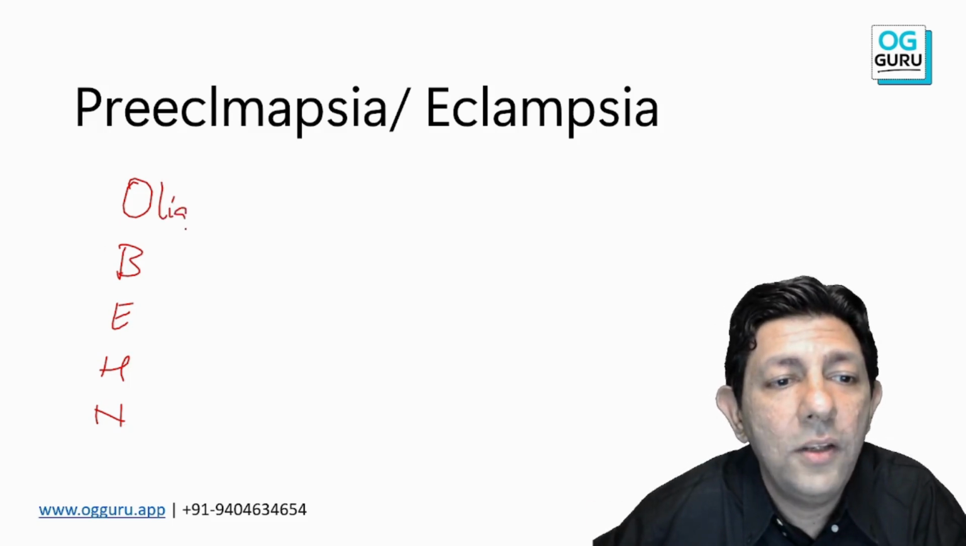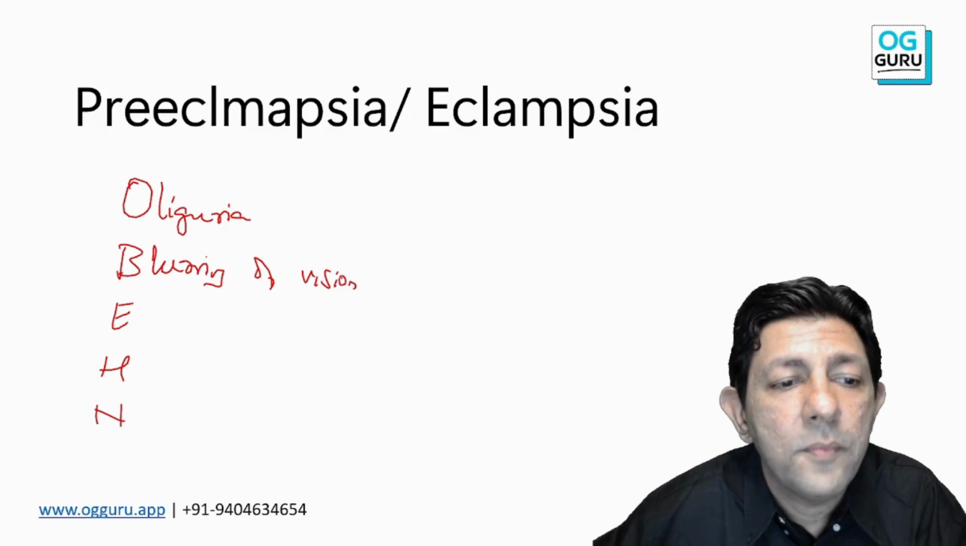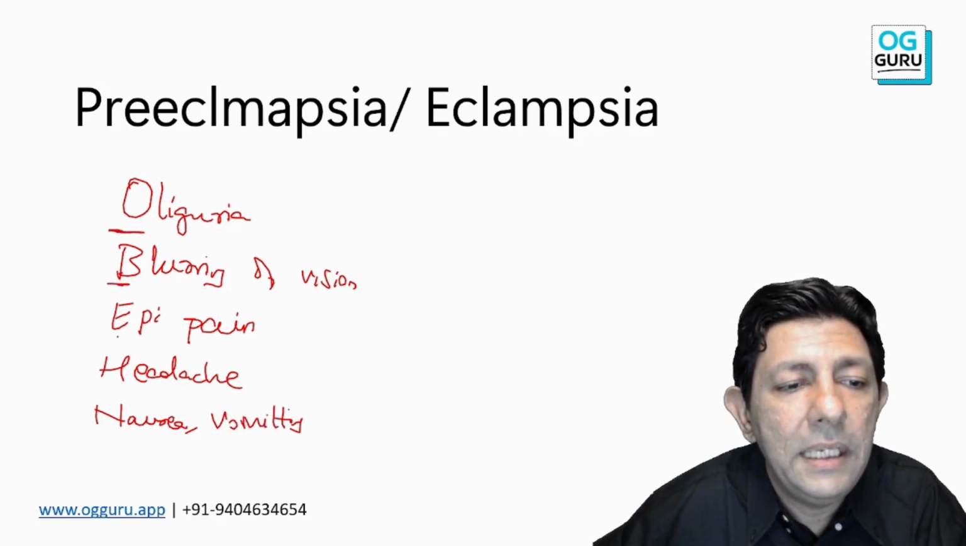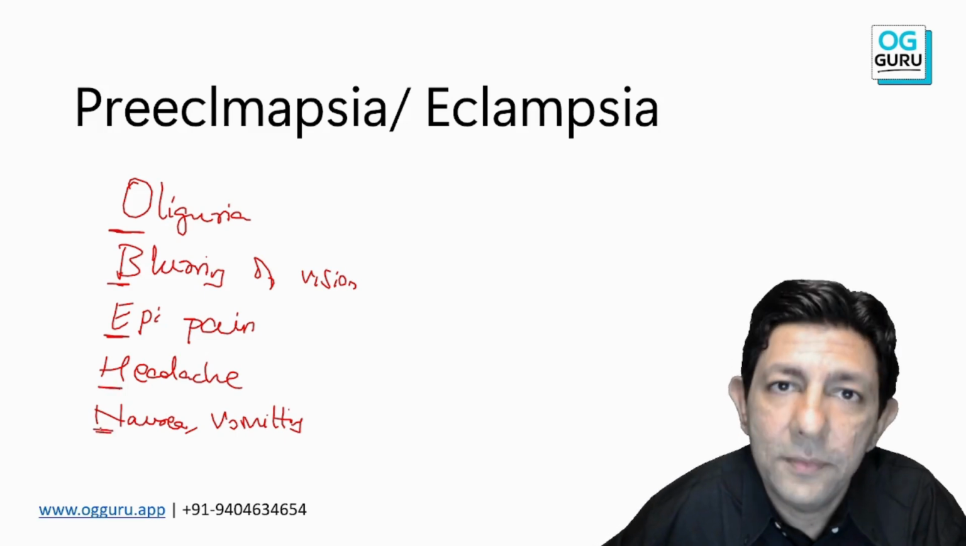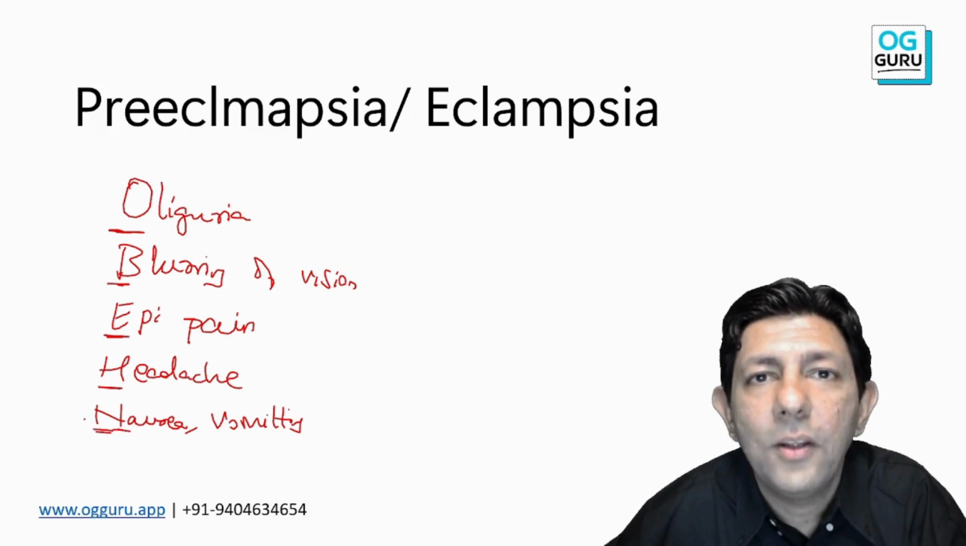Oliguria, blurring of vision, epigastric pain, headache, and nausea, vomiting. Okay, so the mnemonic is O, B, easy. Isn't it? Yes sir, you are there, we are there, so it's easy.